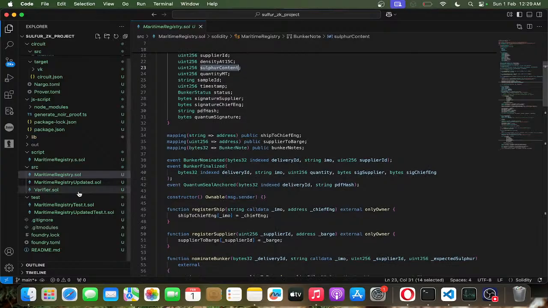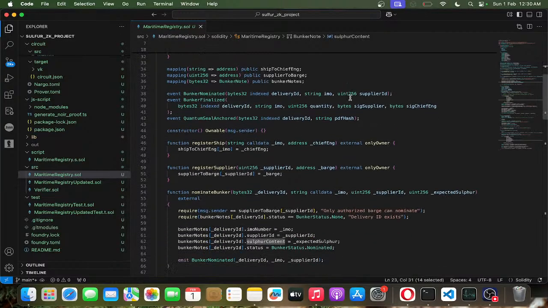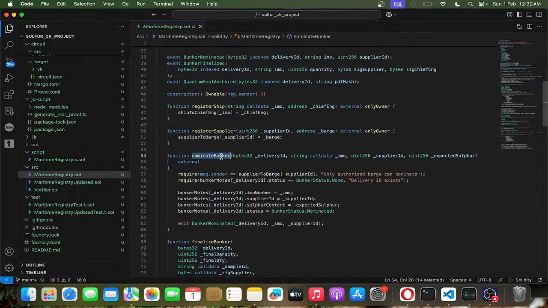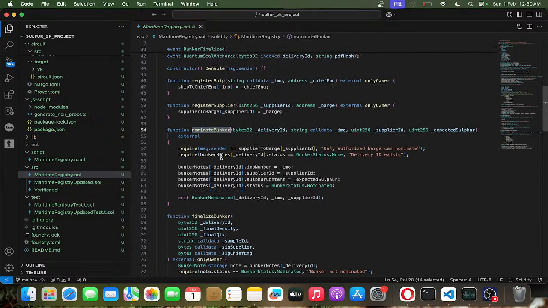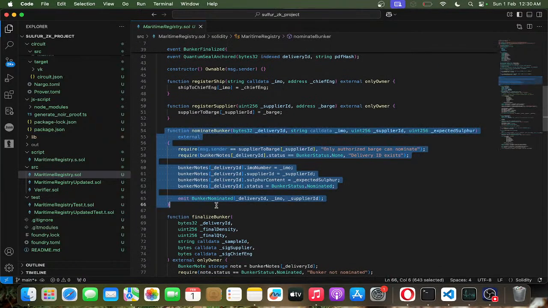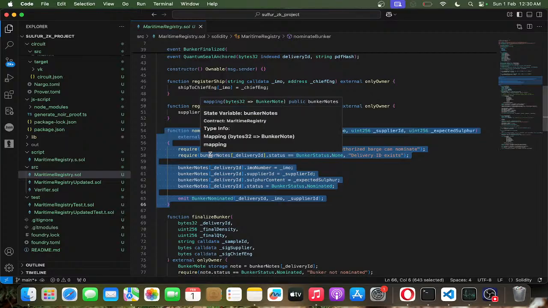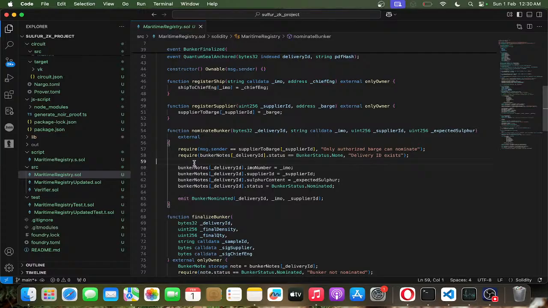Actually, this contract has two important functions. One is nominate bunker. Okay, so this is the first step, the initial part. This should be initialized by the bunker tankers, right? So they pass the delivery ID. IMO is a unique number for the shipment. Supplier ID is the bunker node's ID, and then the exact sulfur.